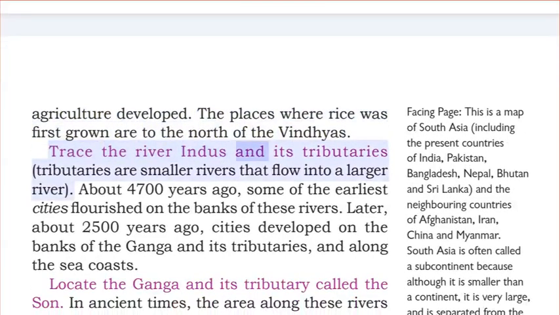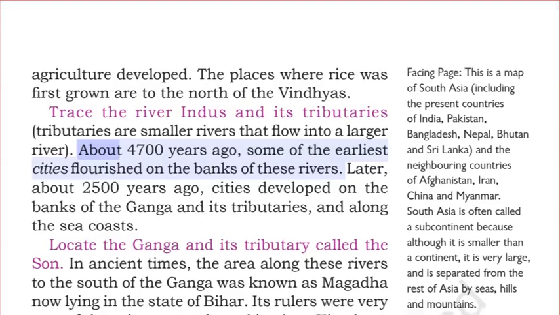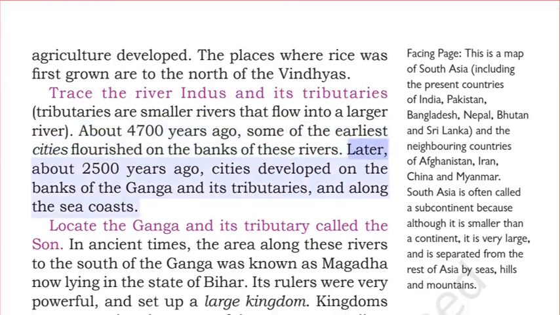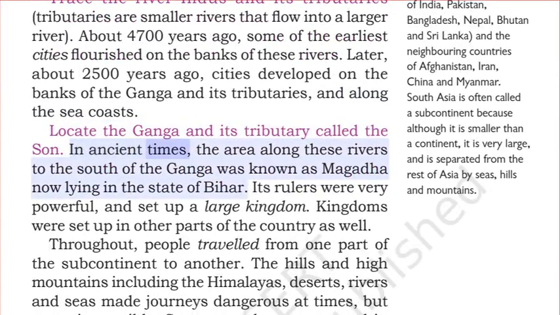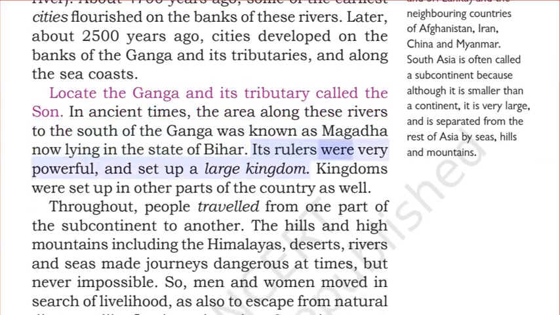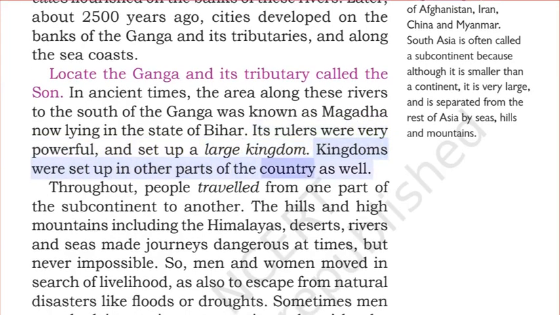Trace the river Indus and its tributaries. Tributaries are smaller rivers that flow into a larger river. About 4,700 years ago, some of the earliest cities flourished on the banks of these rivers. Later, about 2,500 years ago, cities developed on the banks of the Ganga and its tributaries, and along the sea coasts. Locate the Ganga and its tributary called the Son. In ancient times, the area along these rivers to the south of the Ganga was known as Magadha, now lying in the state of Bihar. Its rulers were very powerful and set up a large kingdom. Kingdoms were set up in other parts of the country as well.